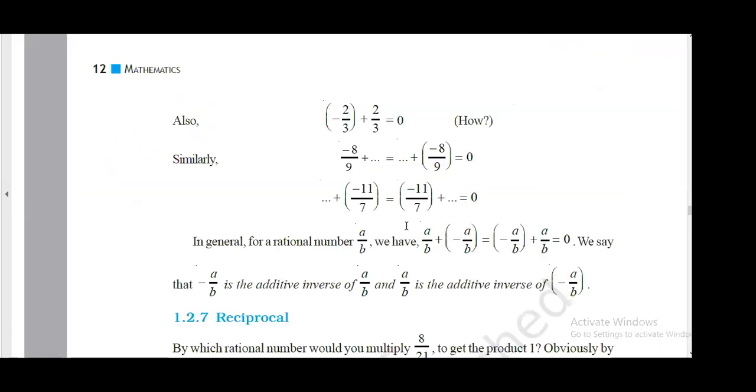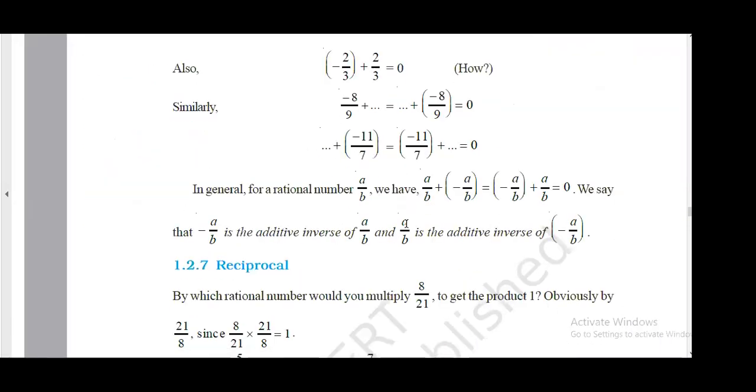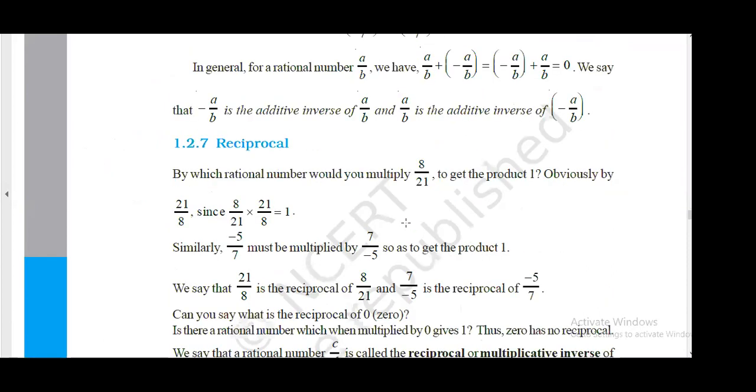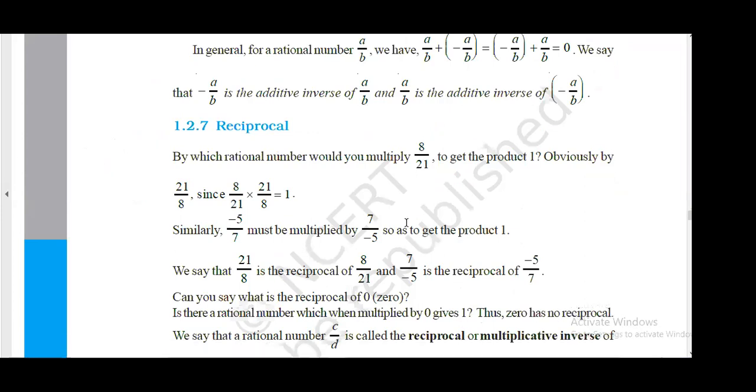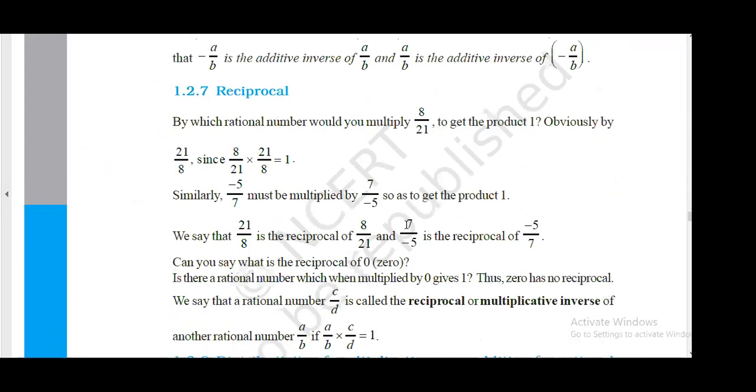And the reciprocal of any number is your multiplicative inverse of that number, except 0.